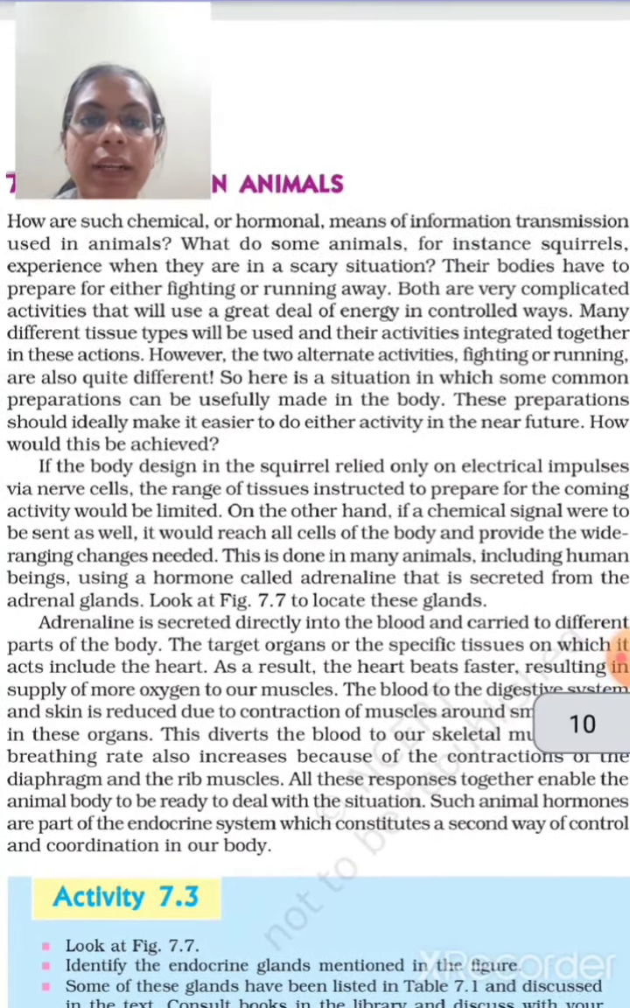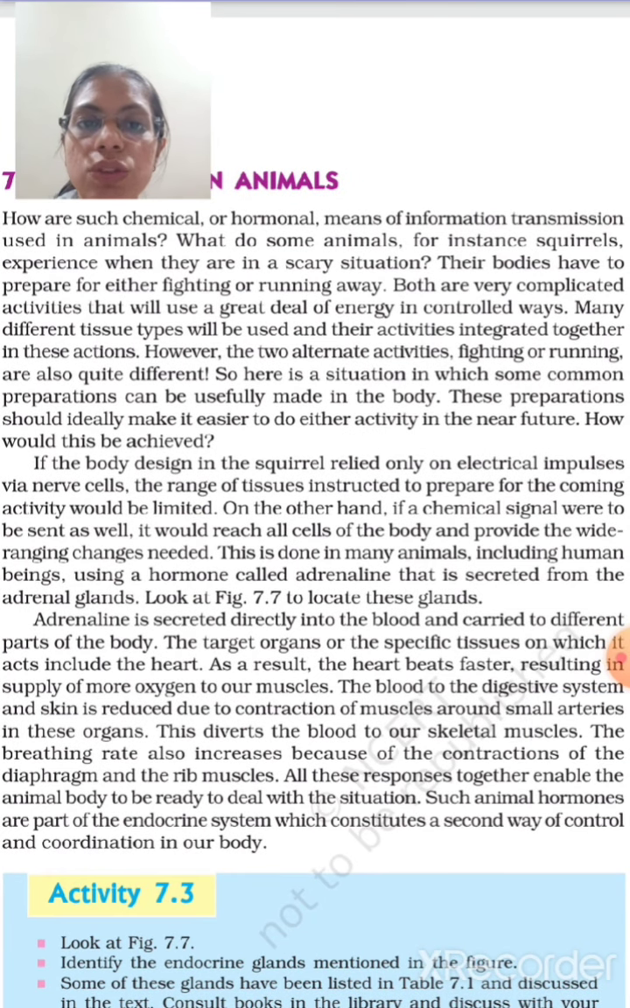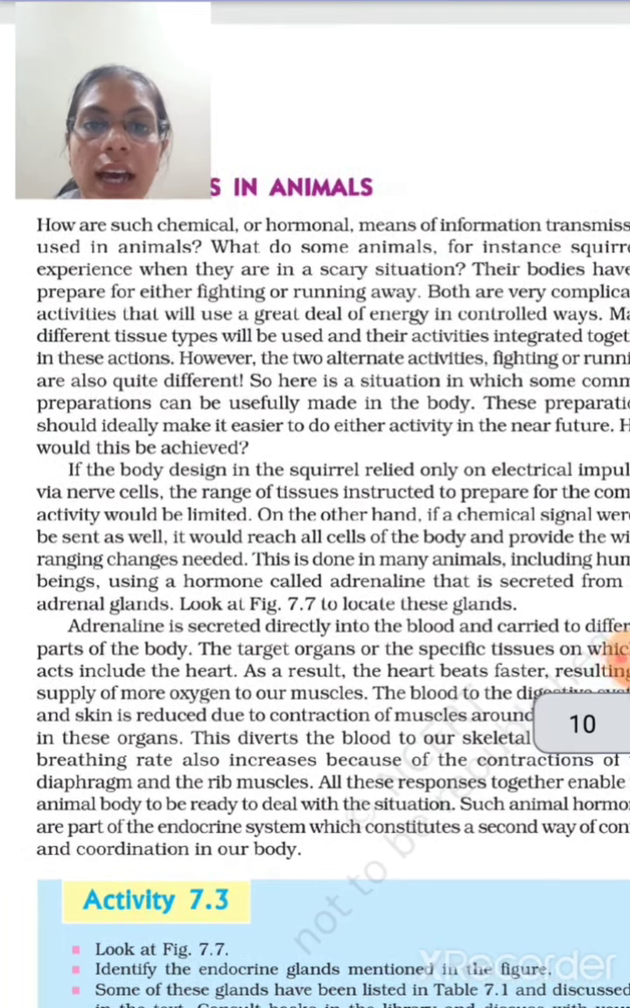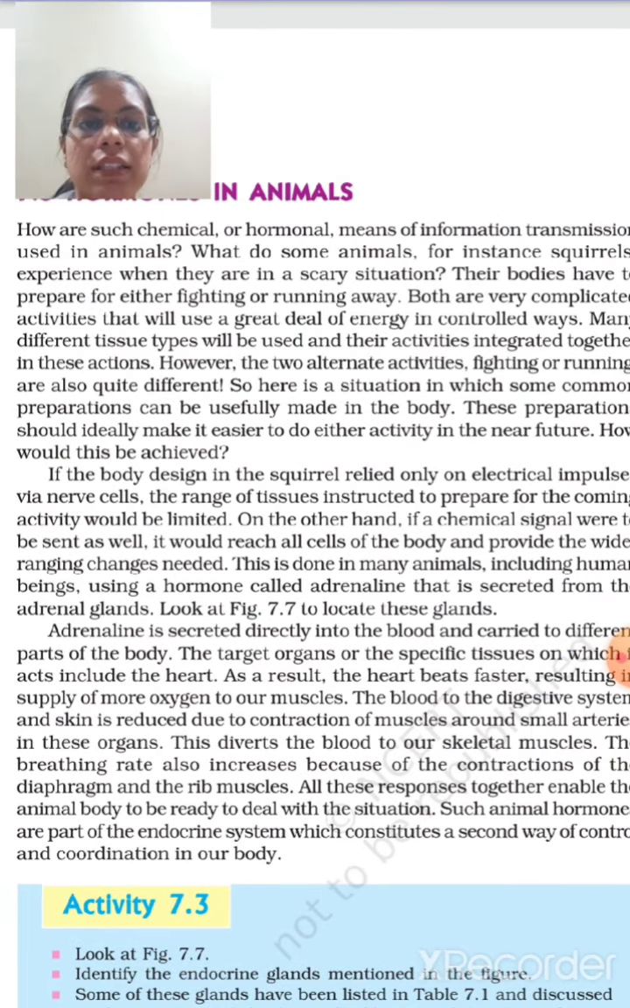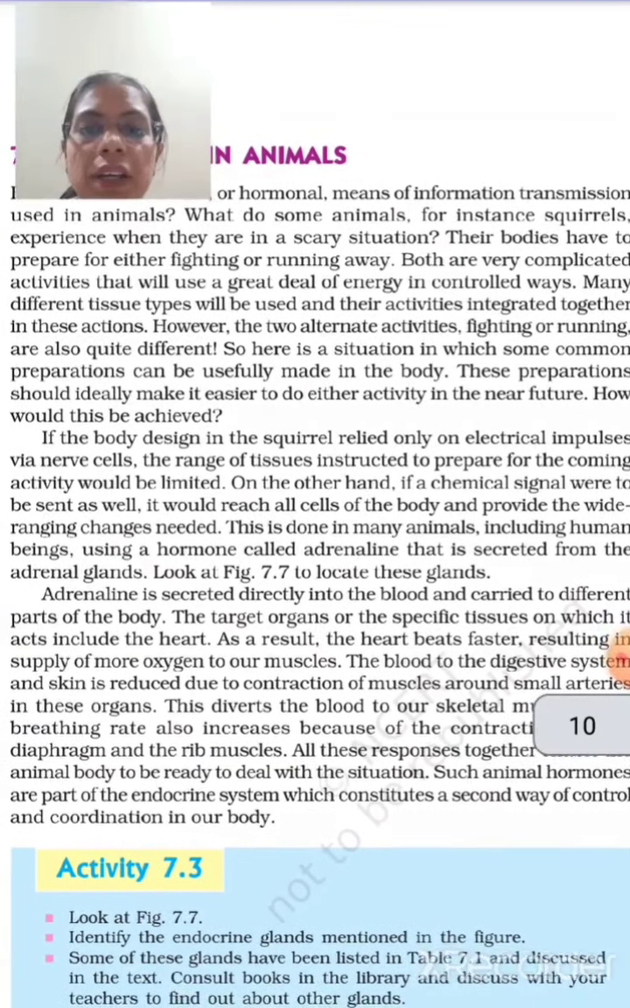Both are very complicated activities that will use a great deal of energy in a controlled way. Many different tissue types will be used and their activities integrated together in this action. However, the two alternate activities, fighting or running away, are also quite different. So here is a situation in which some common preparations made in the body can be useful. This preparation should ideally make it easier to do either activity in the near future. How would this be achieved?